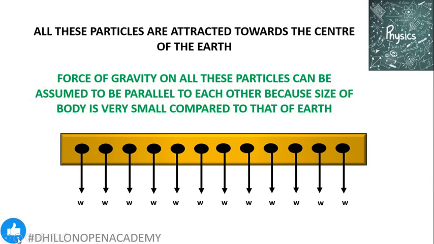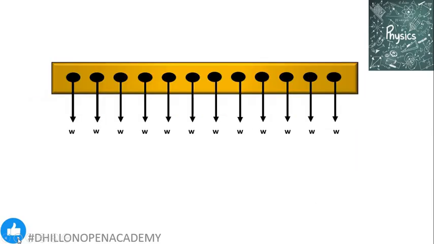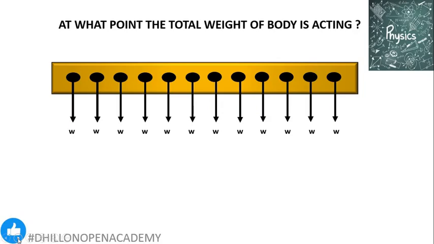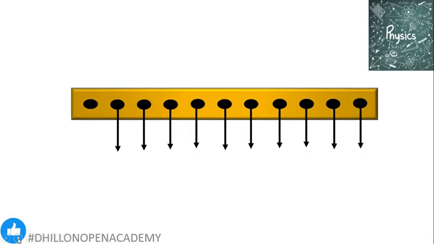That's what we are trying to find, and that single point at which the total weight, that is the force of gravity on the whole meter stick, is acting, we call the center of gravity.